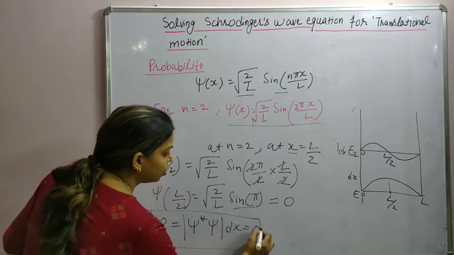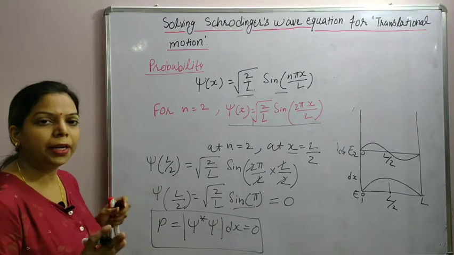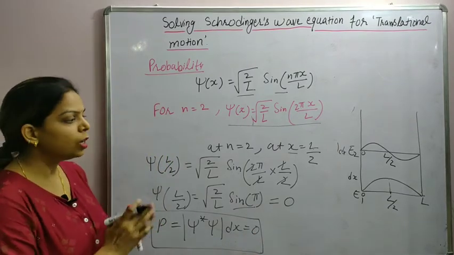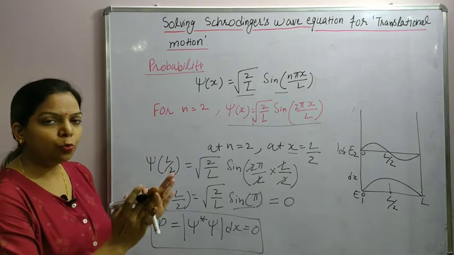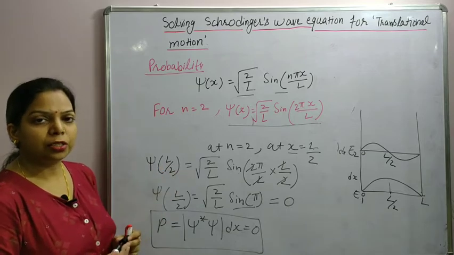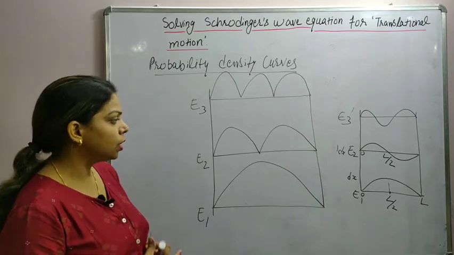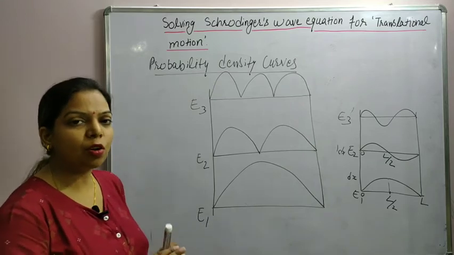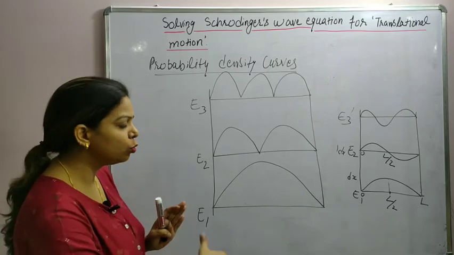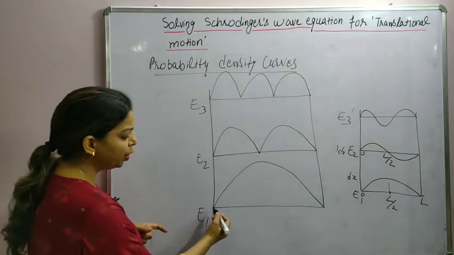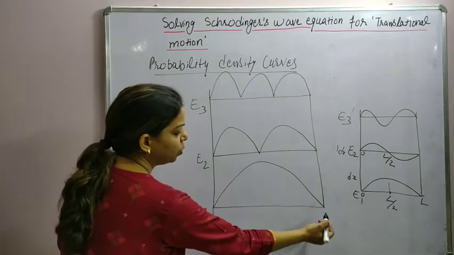Alright. So this way you can find out the probability at any particular point, or between any two boundary limits in any region. Now the probability curves can be drawn like this, because probability is always positive and it cannot go to the negative axis. So the probability of the first energy level goes like this.